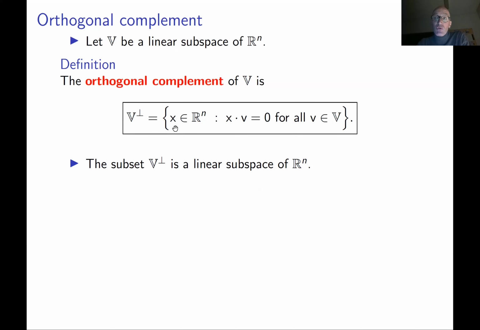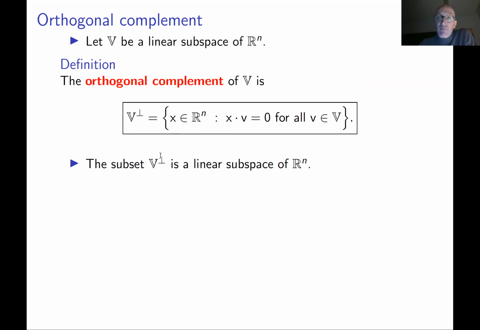This follows from the definition, but with some amount of work, which I strongly suggest you do by yourself, or at least read in the lecture notes. But you can take it for granted that the orthogonal complement of a vector subspace is a vector subspace.